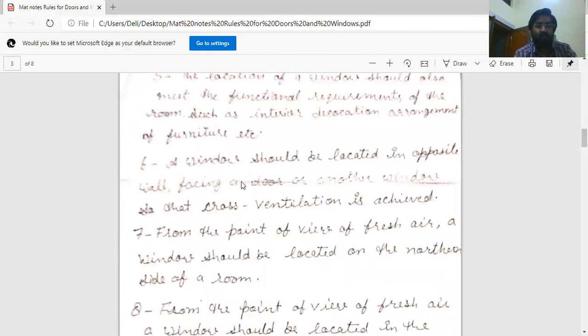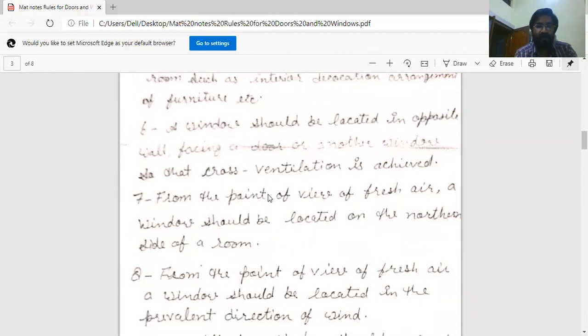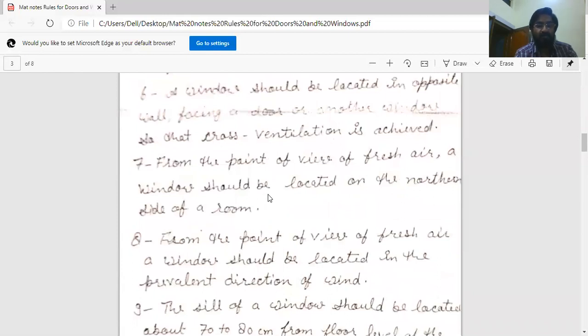Sixth, a window should be located in the opposite wall facing a door or another window so that cross ventilation is achieved. This is an important point for proper natural ventilation, because natural ventilation is done through the window, and the other mode is artificial or mechanical ventilation. This is discussed in another lecture.